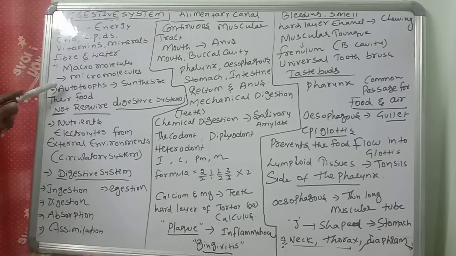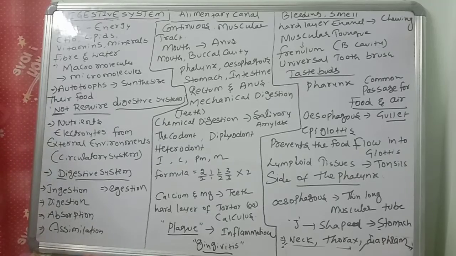But here, autotrophs we are telling, autotrophs have no need of any digestive system. Why? Autotrophs can synthesize their own food. So that's the reason there is no need of the digestive system in autotrophs.